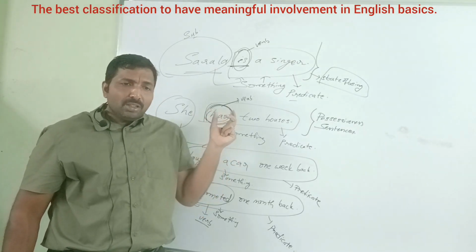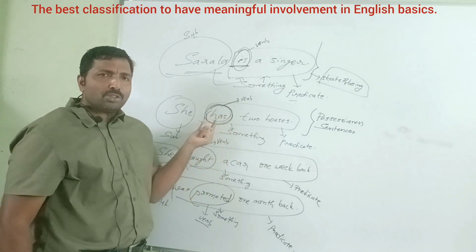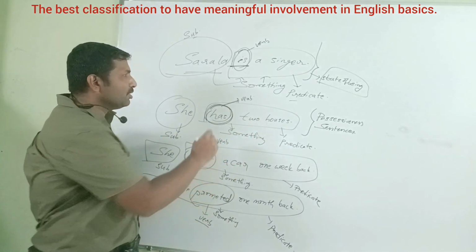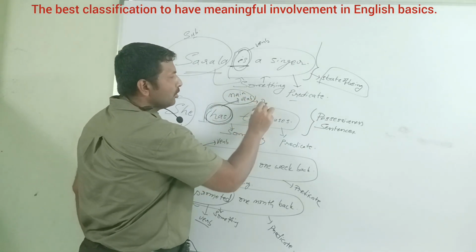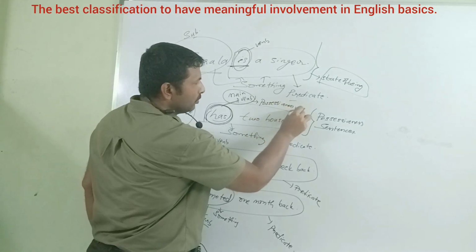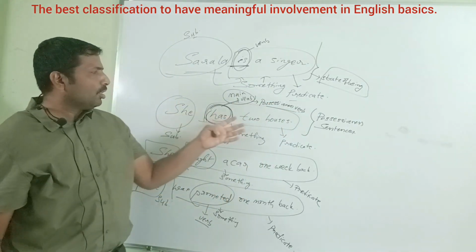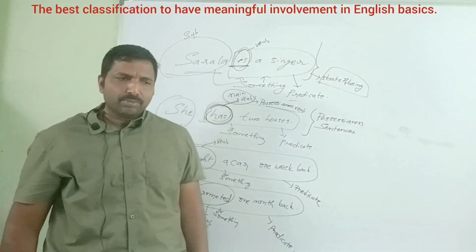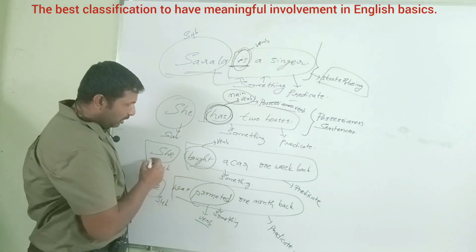The predicate part is the key to classify the sentences. The predicate part has the possessiveness verb, so it is a possessiveness sentence. Has itself is the main verb. This main verb is known as a possessiveness verb. This main verb itself, have and has. If the subject is I, I have two cars. Because the subject is she, she has two cars. Her possessiveness is expressed.